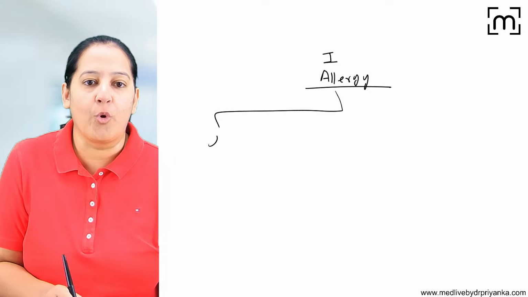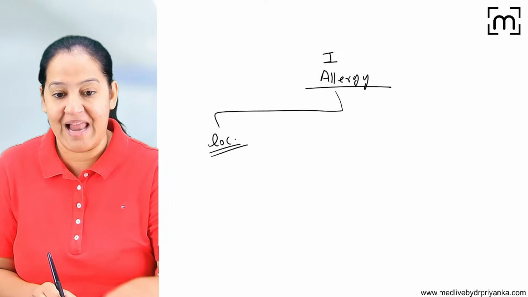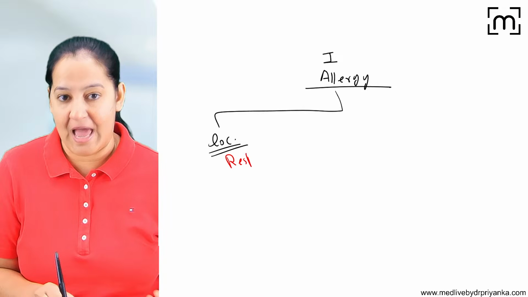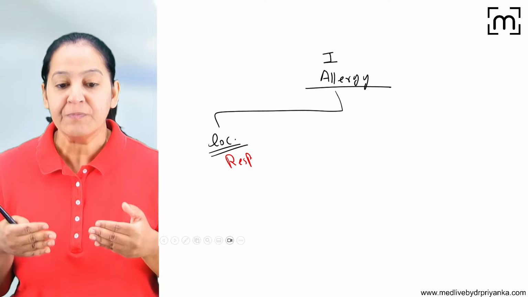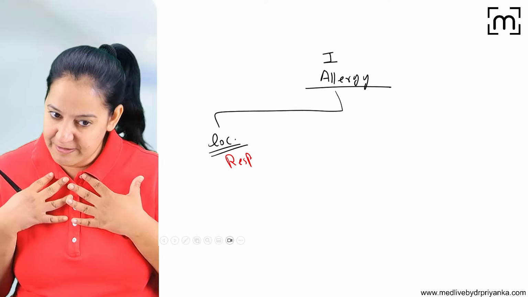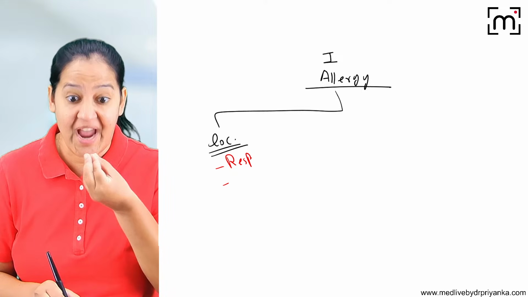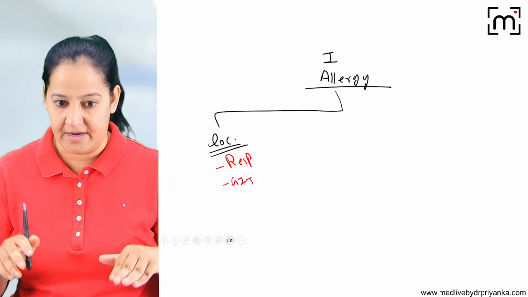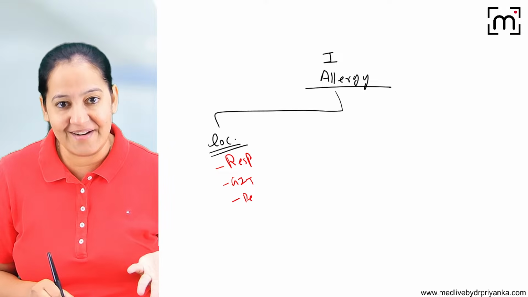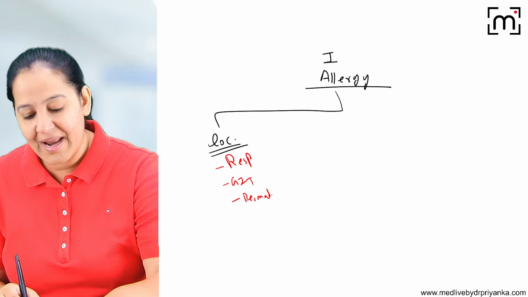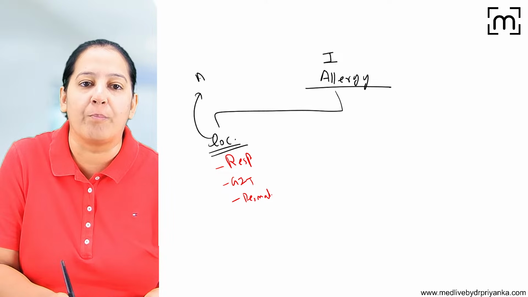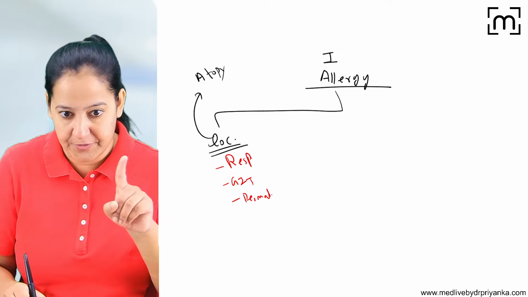Now, allergy can be localized. As I told you, some people have respiratory allergy. For example, I'm having allergy with dust. So I'm having respiratory allergy. One system is involved. I inhale dust, I have sneezing, cough, so the respiratory system is involved. Some have GIT allergy. When they eat some particular food, they have diarrhea. Some have dermal allergy. So one system is involved at a time. It is localized allergy. Localized allergy is known as atopy. Okay, one particular system is involved.